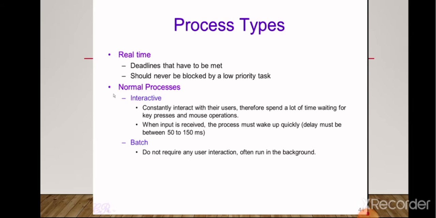The second type is normal processes, and in that we have interactive processes, which constantly interact with their users. Therefore they spend a lot of time waiting for key presses and mouse operations. When input is received, the processes must wake up quickly, and the delay must be between 50 to 150 milliseconds. And for batch, we do not require any user interaction, and they are most often run in the background.